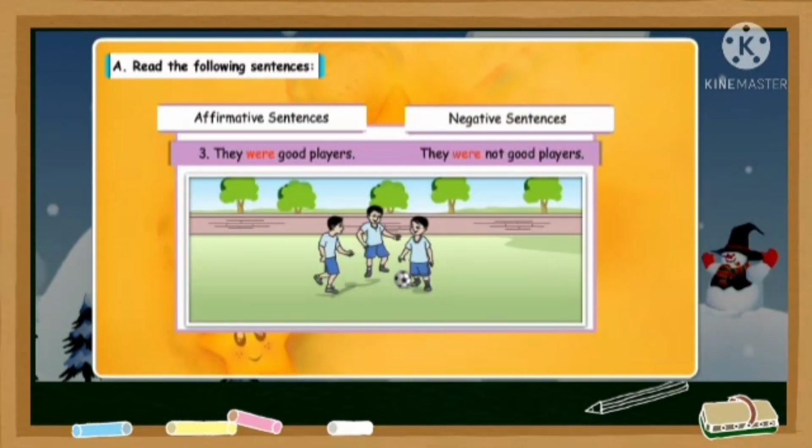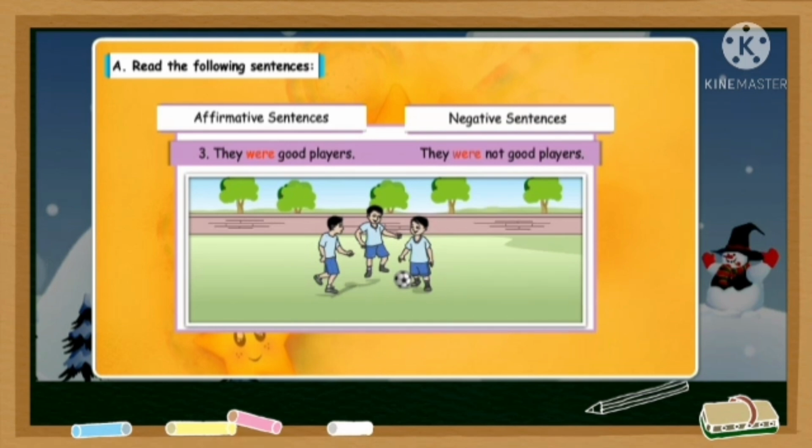Here, they were good players means that they were good players. It's in the past tense. When we use were, it means it's in the past tense. Now, if you want to say a negative sentence, what will it be? They were not good players. That means they were not good players. So, in this way, you can change affirmative to negative.